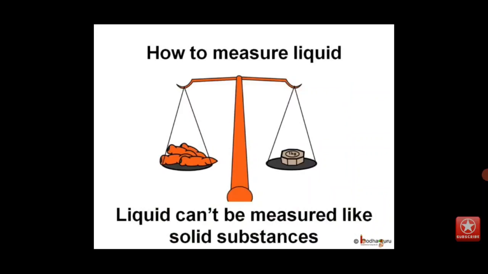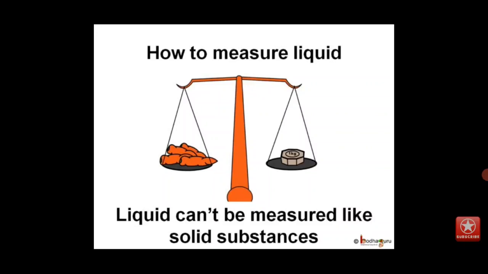But how can we measure a fixed quantity of any liquid? Can we measure liquids like the solids in grams or kilograms using the weighing scale? No, because liquids flow easily and we cannot keep them on the weighing scale directly. Right, children?